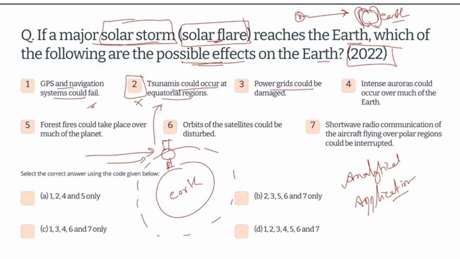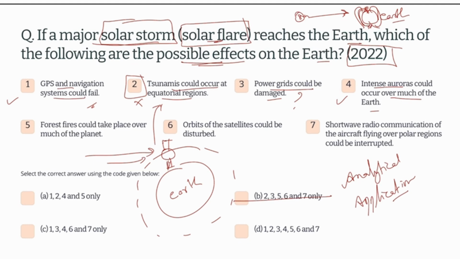Power grids could be damaged. I may not be able to mark this one wrong. And intense auroras could occur over much of the earth. We already know that when solar flares come, auroras appear at the north as well as the south pole of the earth. Fourth and first will be in our option, so if the first is in our option, we are able to eliminate option B. If the fourth is in our option, then the fourth is everywhere.